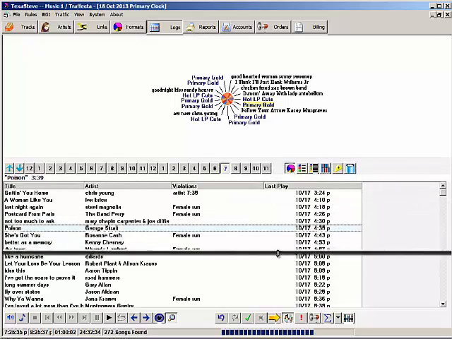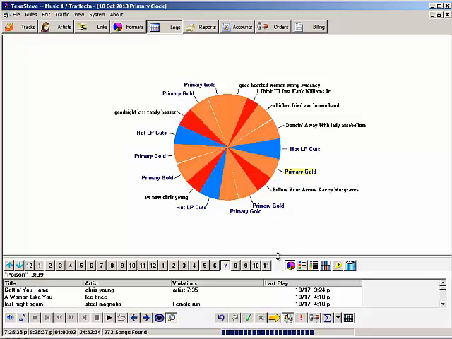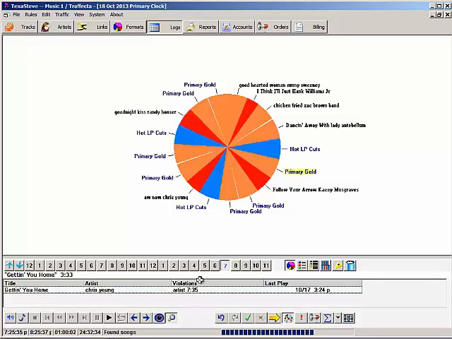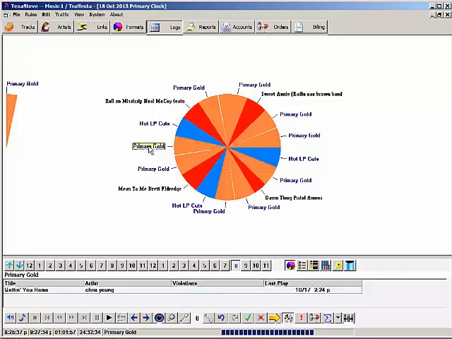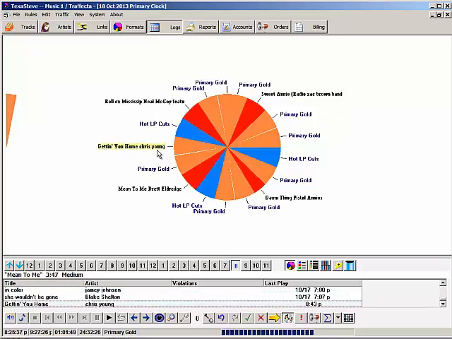Instead, here's what to do. Click ahead to 8 p.m. Click on a primary gold slot that is more than 1 hour away from the Chris Young current at 7:35. The Chris Young Gold will fit here without violating any rule, so I can double-click and drop it in. And now, let's jump back to 7 and click on that slot where Music One stopped.